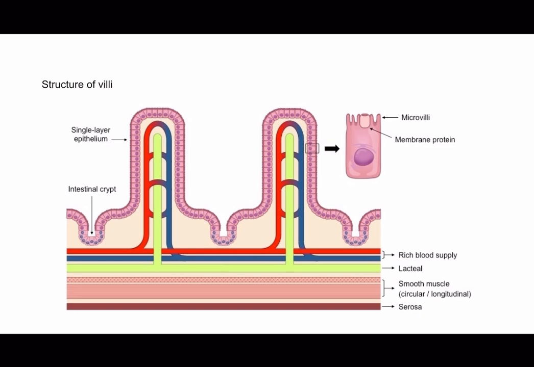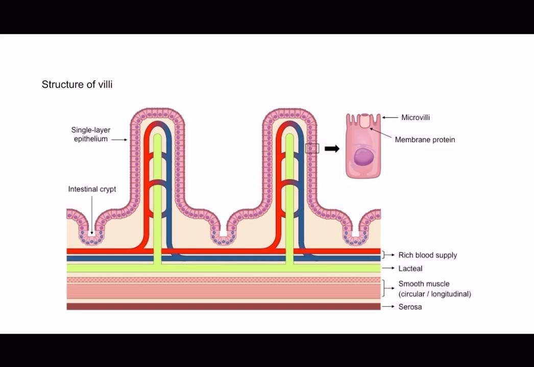And then there are lacteals. In addition to the blood capillary, the villus also contains a lacteal, which is a specialized lymphatic capillary. Lacteals are involved in the absorption of dietary fats and fat-soluble vitamins. Fatty acids and fat-soluble vitamins are absorbed into the lacteals and directly enter the lymphatic system before eventually reaching the bloodstream. And the intricate structure of the villi, with their extensive surface area, microvilli, capillaries, lacteals, and specialized cells, allows for efficient absorption of nutrients during the process of digestion.